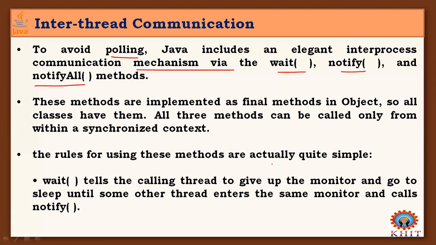These methods are implemented as final methods in Object, so all classes have them. All three methods can be called only from within a synchronized context, such as synchronized methods on the object the threads are using.